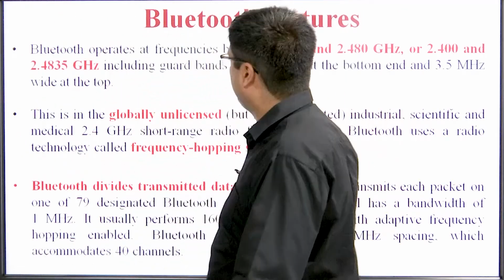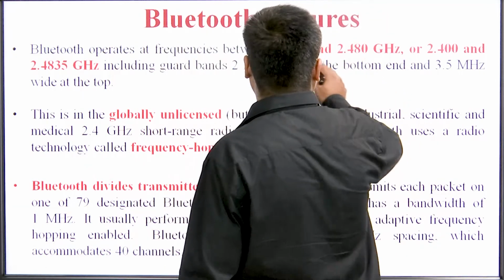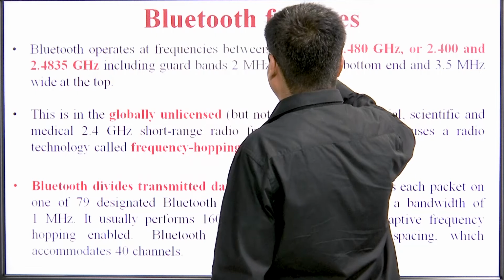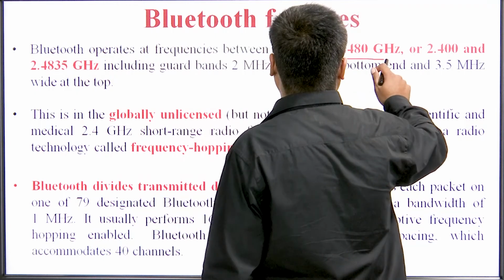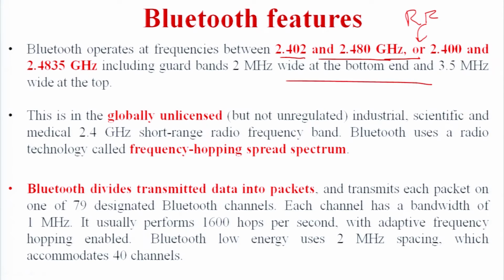After that, we have the Bluetooth features. In the previous slide, we have seen many features. We will revise here. It has a transmitting range. Bluetooth operates on the frequency of 2.4 to 2.480 gigahertz. So its radio frequency range is this. Beyond that, we cannot use it. In some cases, it can extend to 3.5.